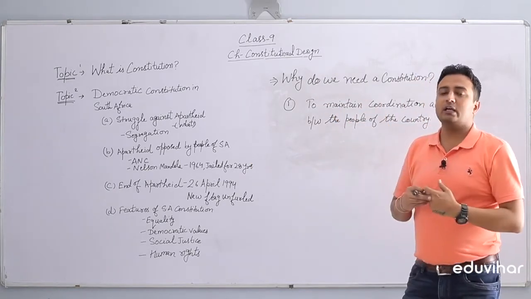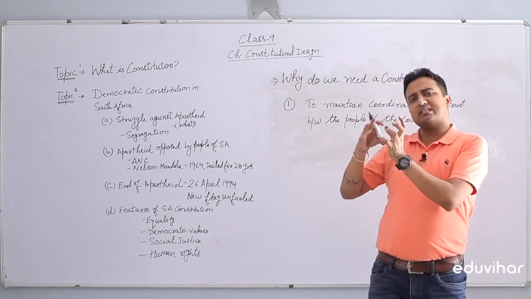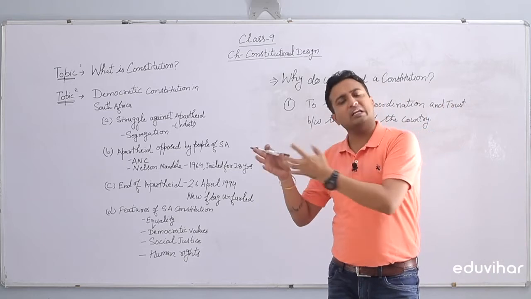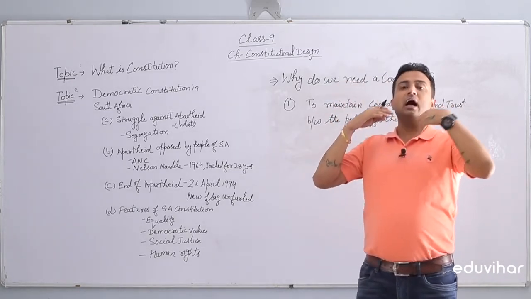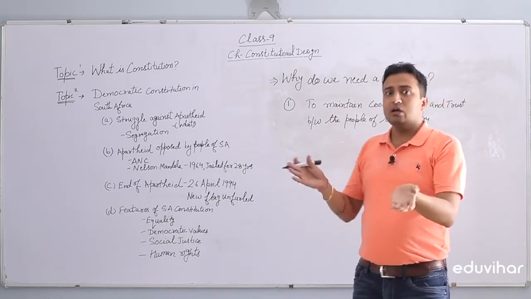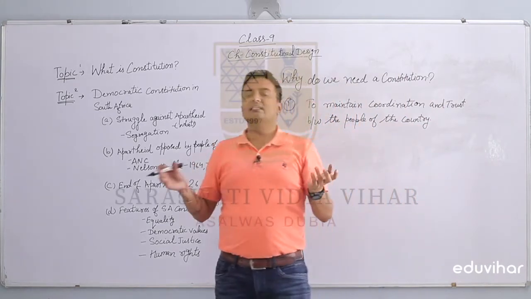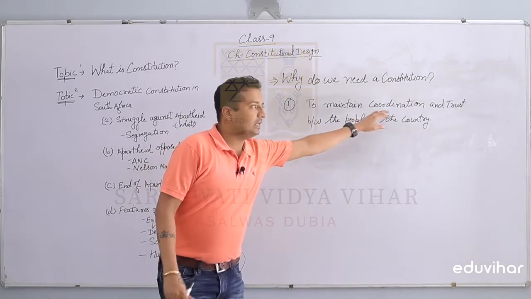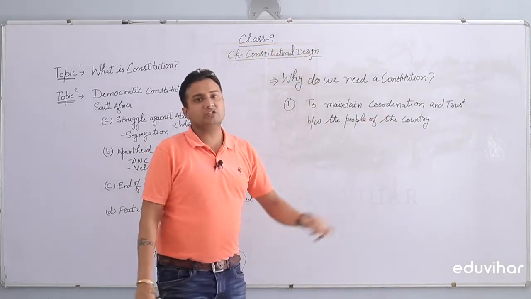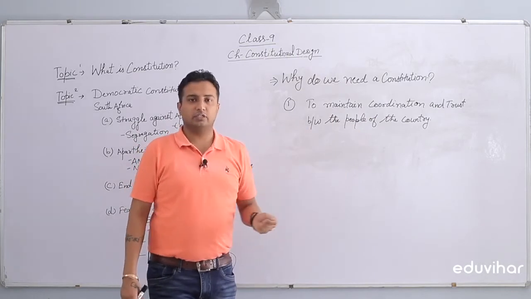These minorities should feel secure that there will not be any such law made by the majority of the country that will harm them. There will not be any injustice with such people, so that all the people in the society, be it from any caste, any creed, any religion, can coordinate and trust each other easily and will accommodate this diversity, right?